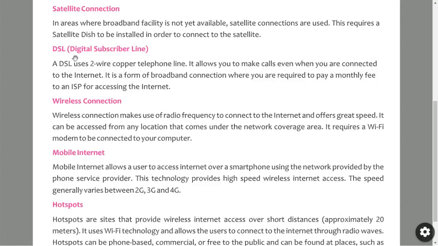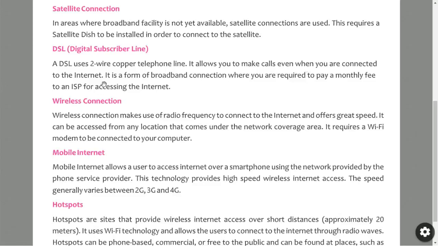So next is a DSL, digital subscriber line. A DSL uses a two-wire copper telephone line. It allows you to make calls even when you are connected to the internet. So this DSL is a two-wire copper telephone line, and the copper telephone line will be used for this service.